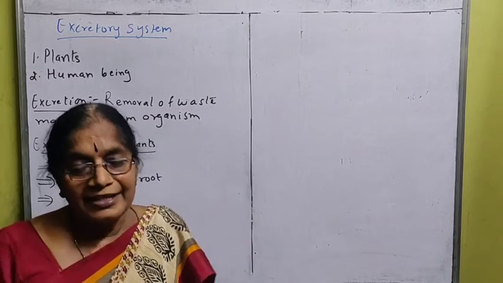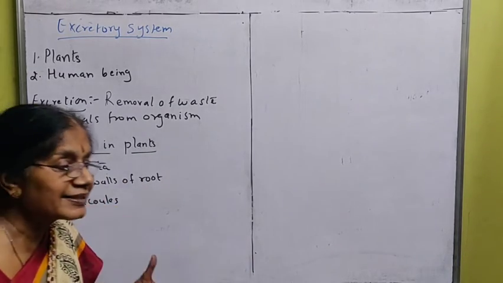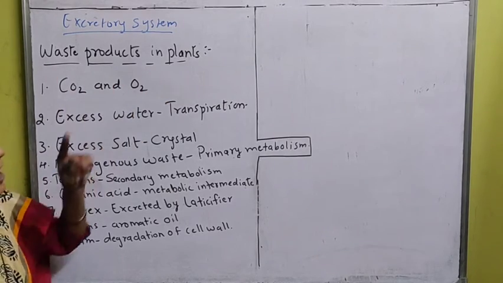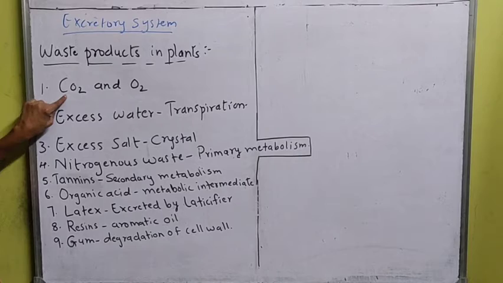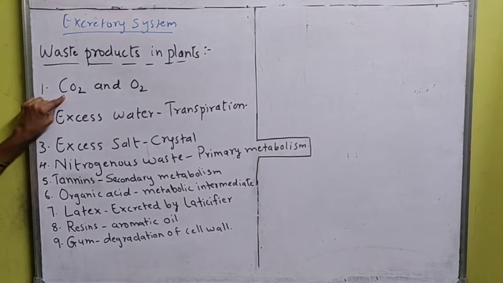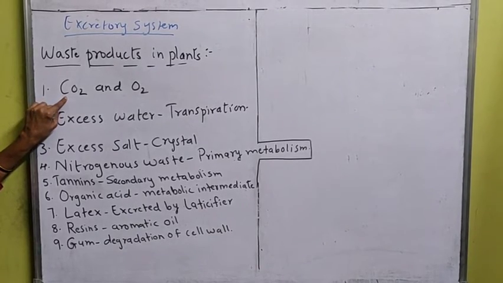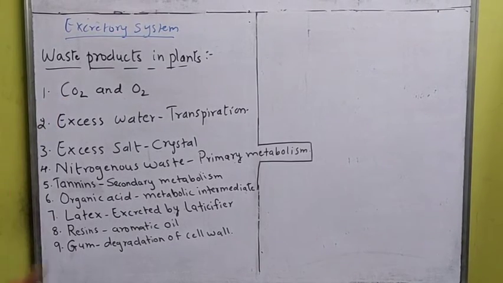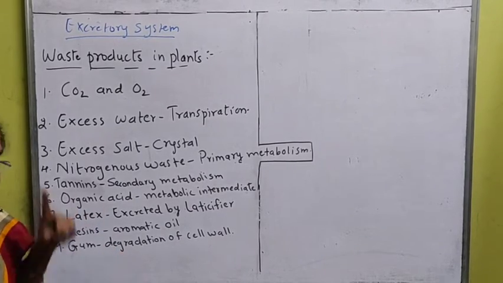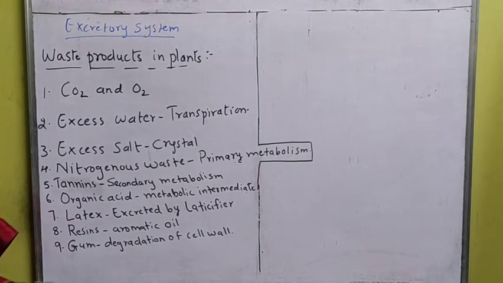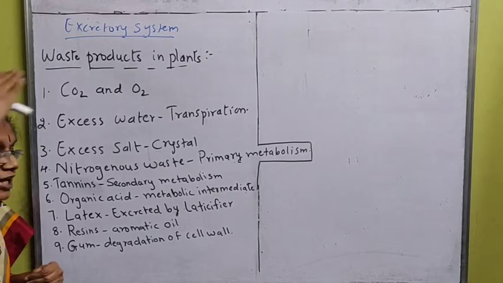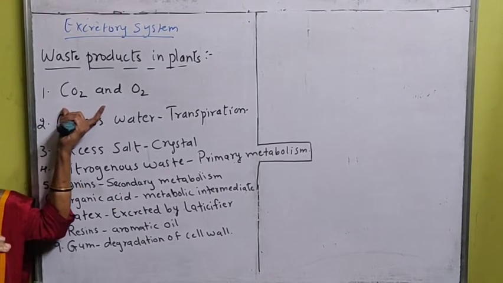Now next we will see what are the different wastes formed in the plant. Let us see which are the waste products in plants. The first waste product is carbon dioxide and oxygen. How did carbon dioxide become a waste? It is called the respiratory waste. I told you in the night time, in absence of sunlight, photosynthesis cannot take place. So at that time the plant will respire. It will take in oxygen and give out carbon dioxide. That giving out of carbon dioxide is the respiratory waste.